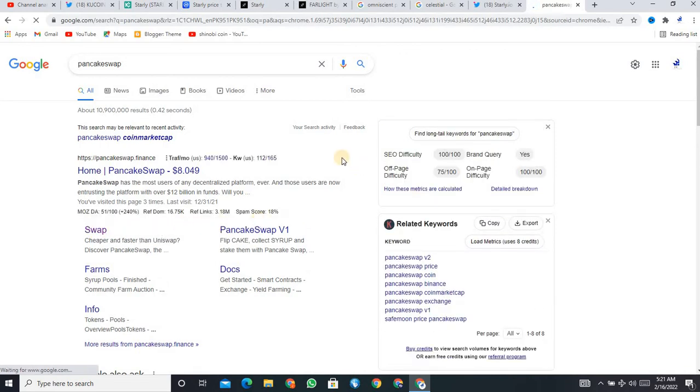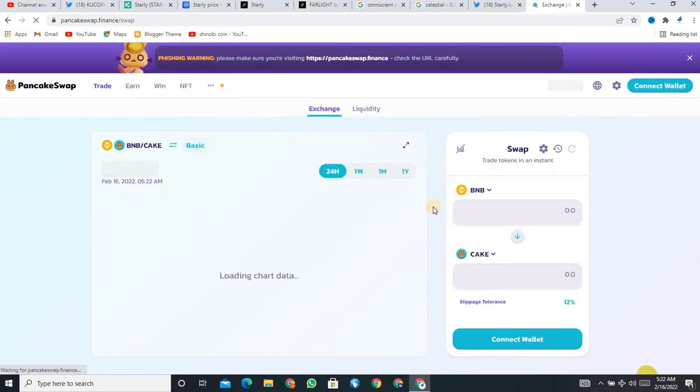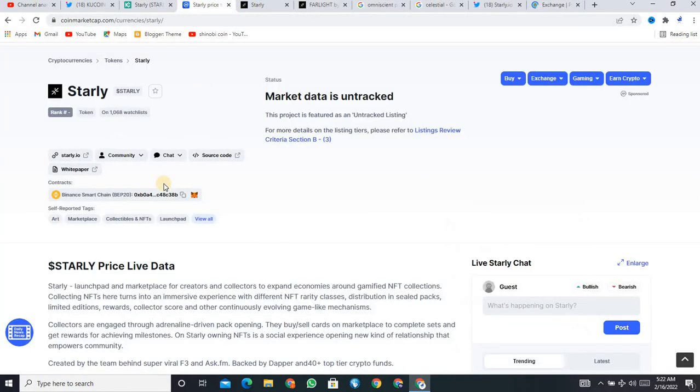I wait for some time for this website to open, and you can see it right over here. First of all, I copy this address. If you want to buy this token on your mobile, you can do it easily as well: simply copy this address, open Trust Wallet, and search for PancakeSwap. You do the same process on mobile easily.